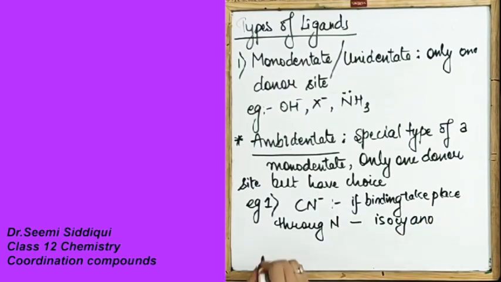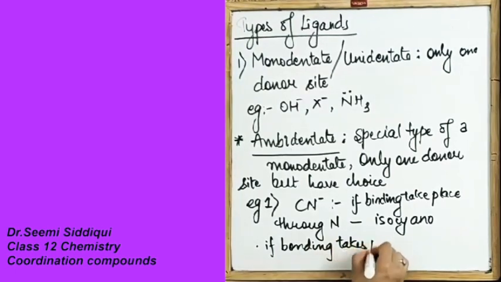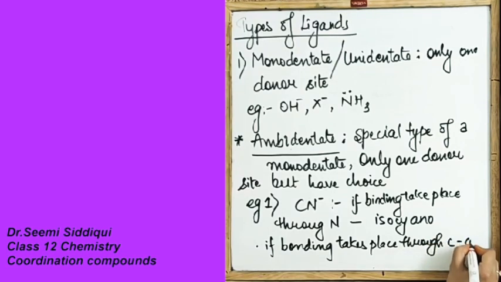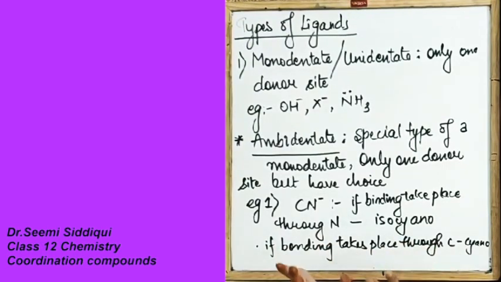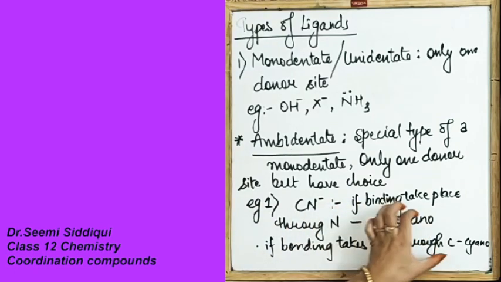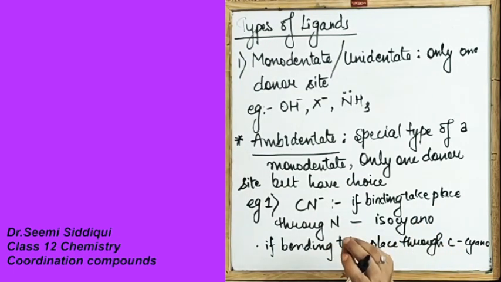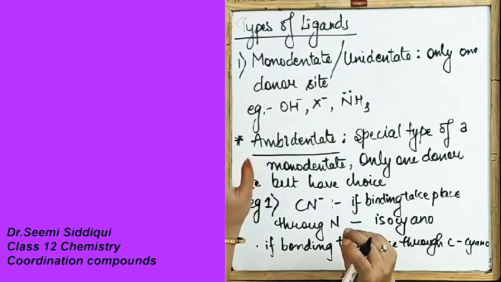And the second condition is, if your bonding takes place through carbon, it will be called cyano. This cyano we will do maybe today or in the next class, when we study this in our nomenclature. At this moment, you have to understand that if there is one donor site, it is a monodentate, meaning it does not have a choice. It will bind from that site to the central metal atom.